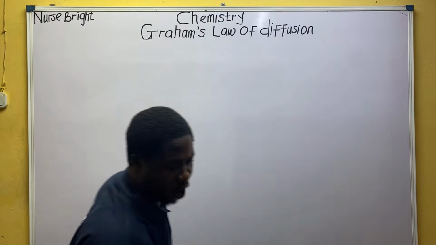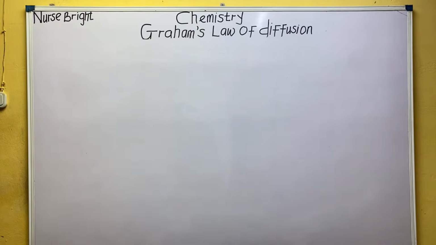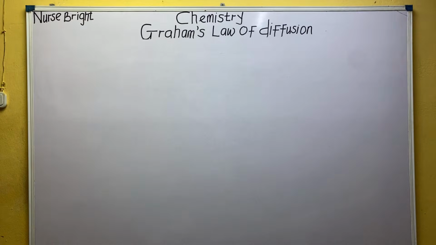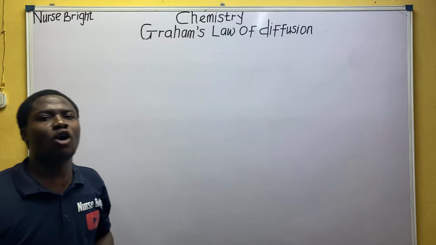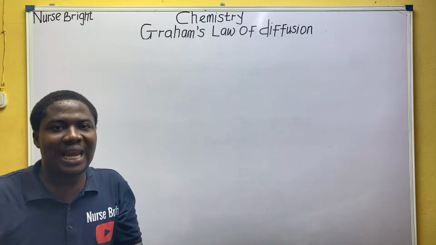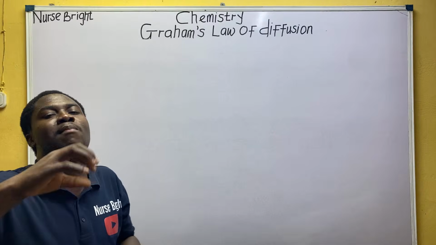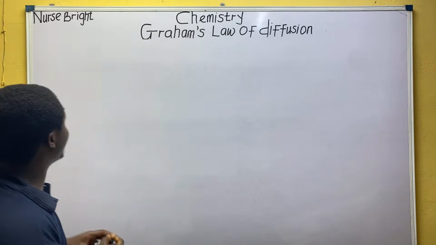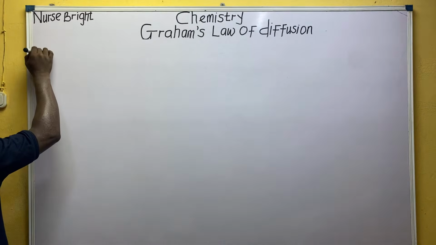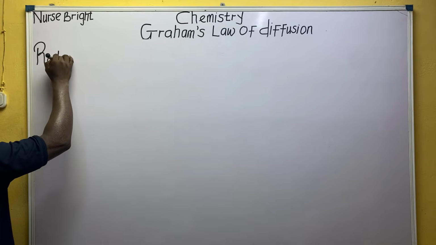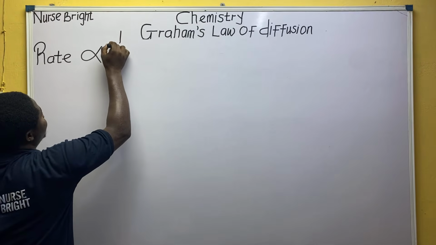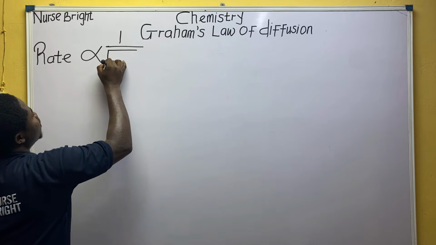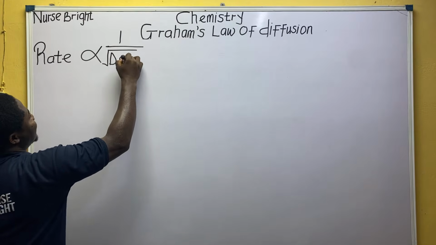Alright, so let us move further on what this man was talking about. So everybody, we have established the fact on what this man was talking about. Relax. I want to rewrite the mathematical expression. According to Graham, he said that the rate of diffusion of a gas is inversely, you don't ever forget, inversely proportional to the square root of its density.